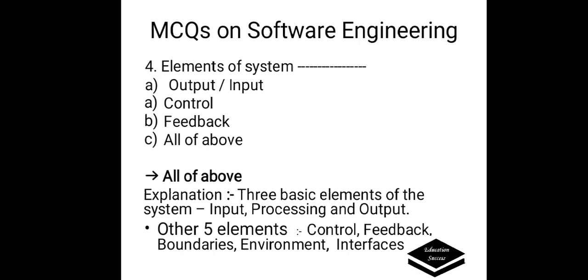Elements of systems, options are A. Output or input, control, feedback, all of the above. Correct answer is all of the above, because three basic elements of the systems: input, processing and output. Other five elements of the systems are control, feedback, boundaries, environment and interfaces.